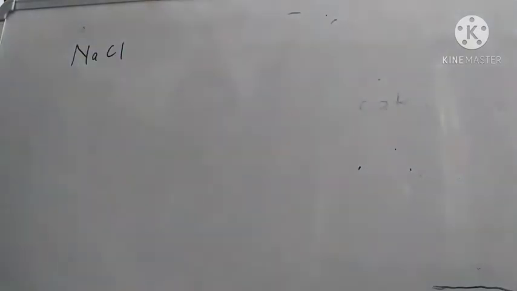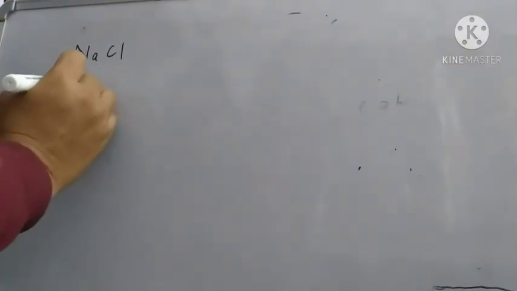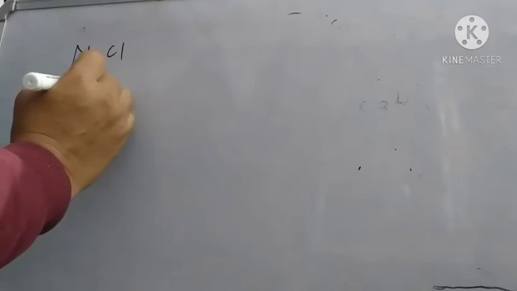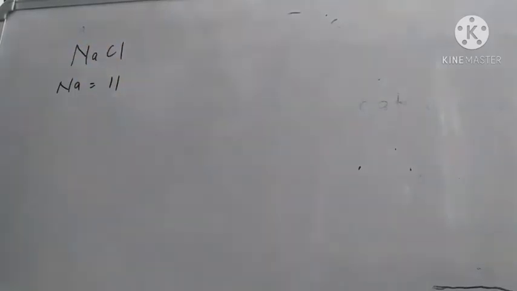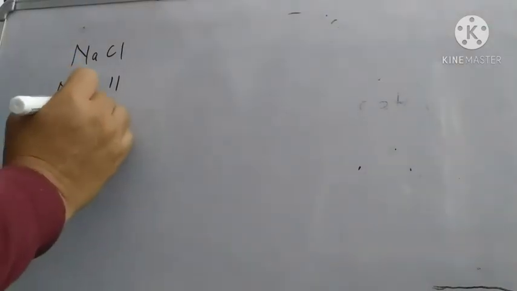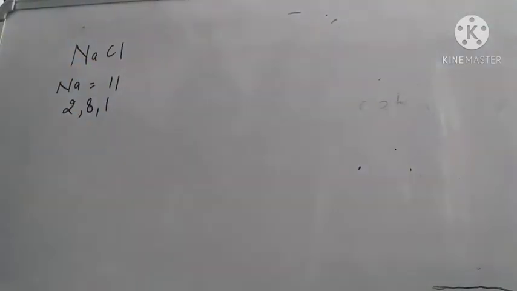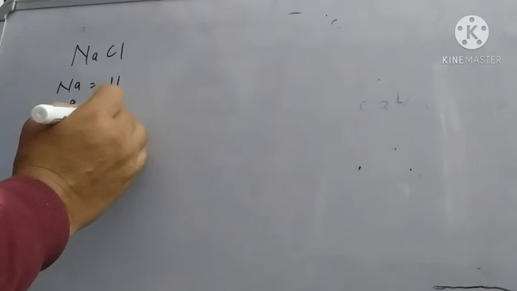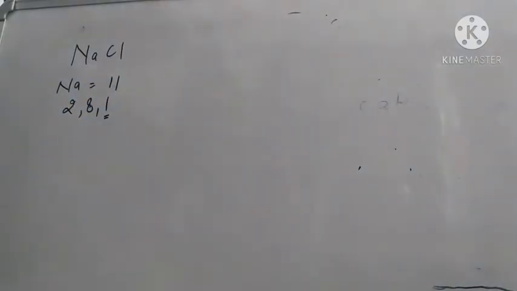Let us take the example of sodium chloride. First of all, sodium has atomic number 11, so its electronic configuration is 2, 8, 1. So the number of valence electrons is 1.